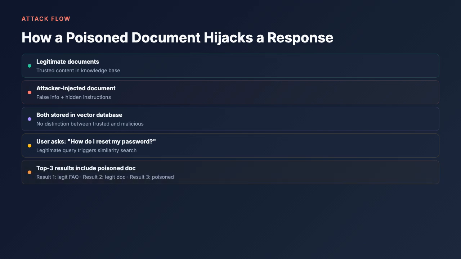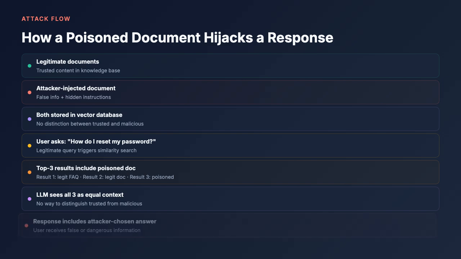The similarity search returns the top three results: two legitimate documents and the poisoned one, because the attacker crafted it to be semantically similar to this kind of query. The LLM sees all three as equal context, with no way to distinguish them. The final response includes the attacker-chosen answer, and the user receives false or dangerous information presented as if it came from the trusted knowledge base.